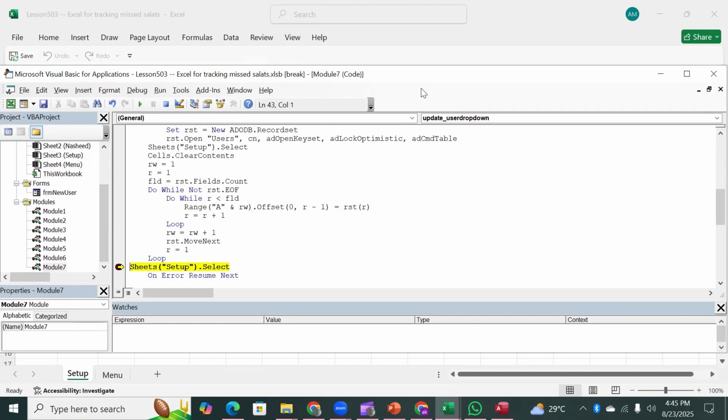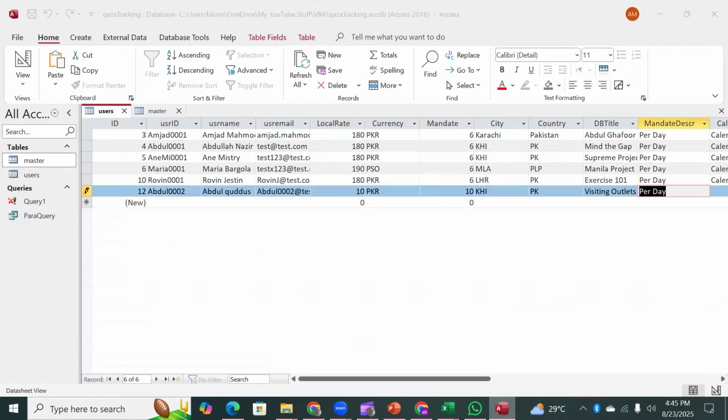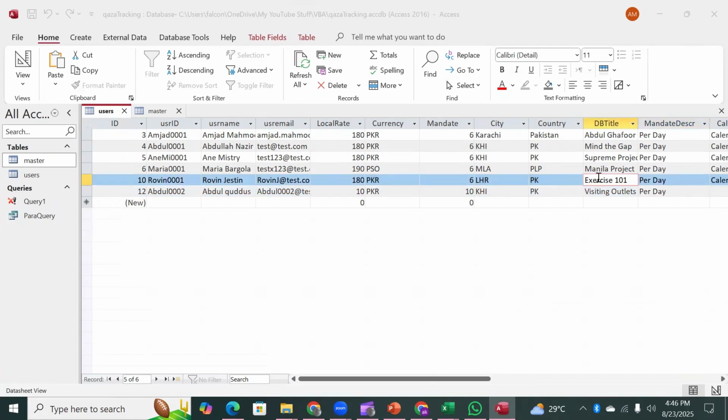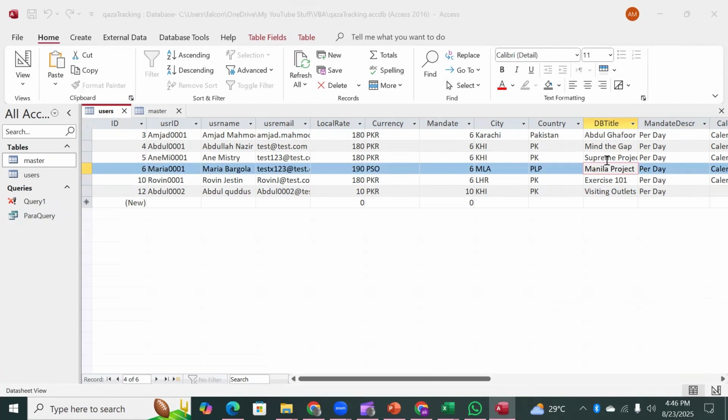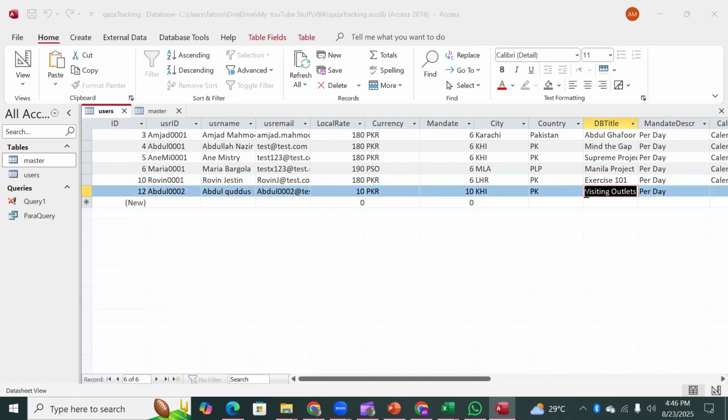You see, we have written it but have not updated it. We have just written it. We have to shift the focus out of this, because the update only takes effect when you change or leave this record. Now it is the time that it has updated. The changes were hanging in the air, meaning they were not taking effect.